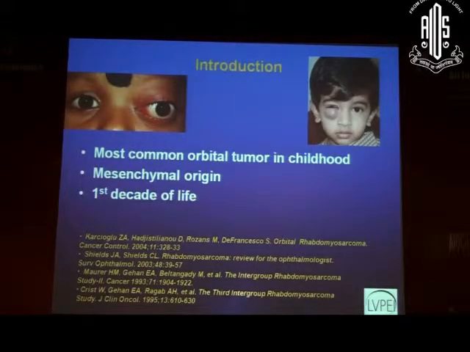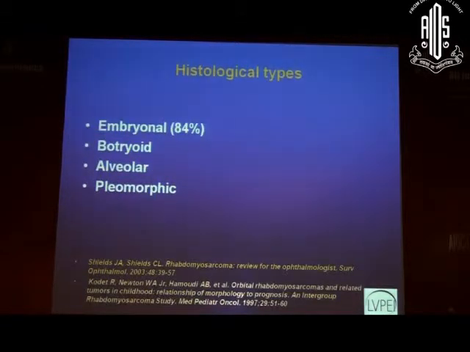So coming to the most important and the most commonly encountered orbital tumor in childhood, that is the rhabdomyosarcoma, which is mesenchymal in origin, most commonly seen in the first decade of life. And the most common type of rhabdomyosarcoma which we come across in orbit is the embryonal type. And the other variants which can be seen are botryoid, alveolar and pleomorphic, which are rare in the orbit.